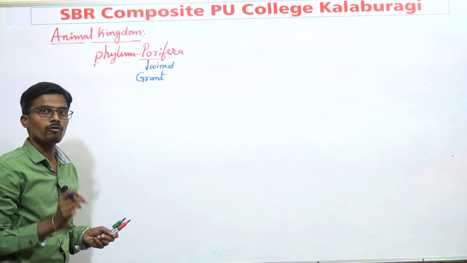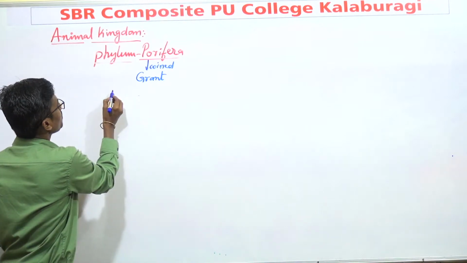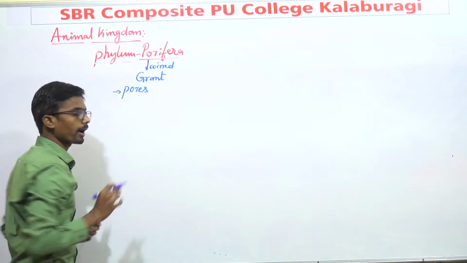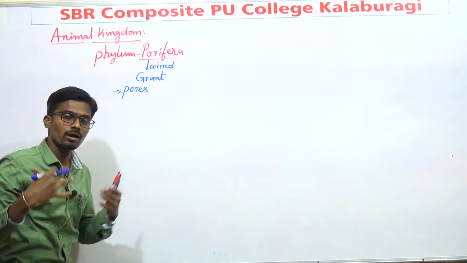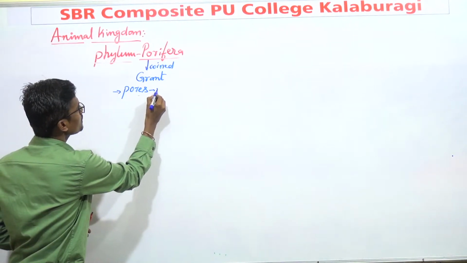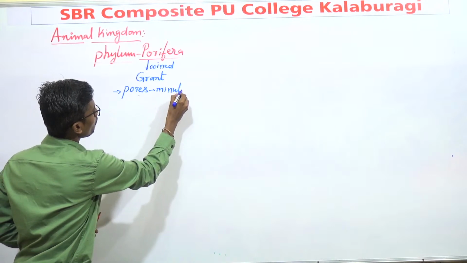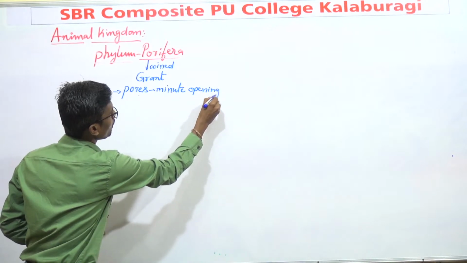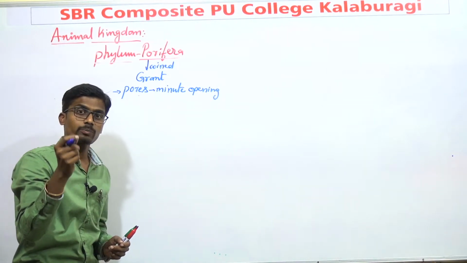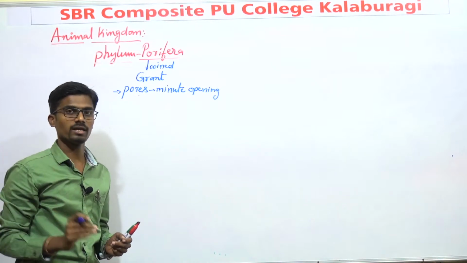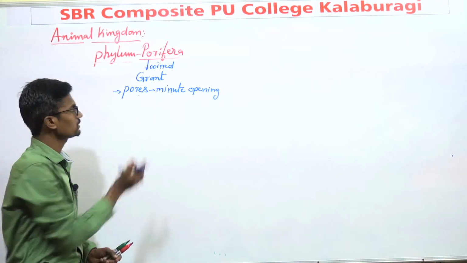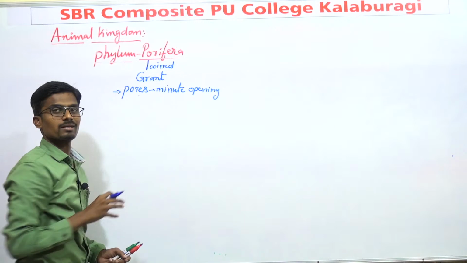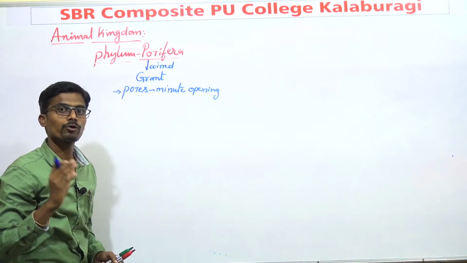What is the meaning of phylum Porifera? These are organisms having pores on their body. Pores are very minute, small openings which are present on and in the body, and those openings are known as pores. These pores are quite common in this phylum. That's why they are known as Porifera.